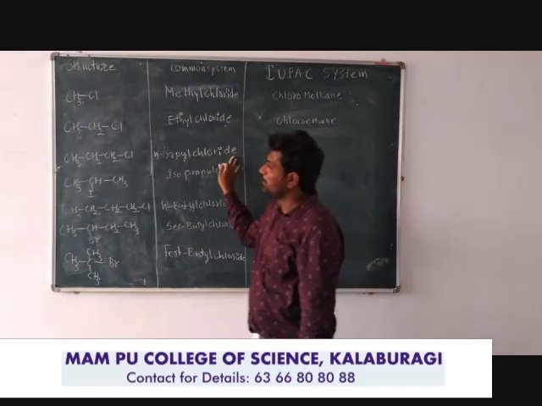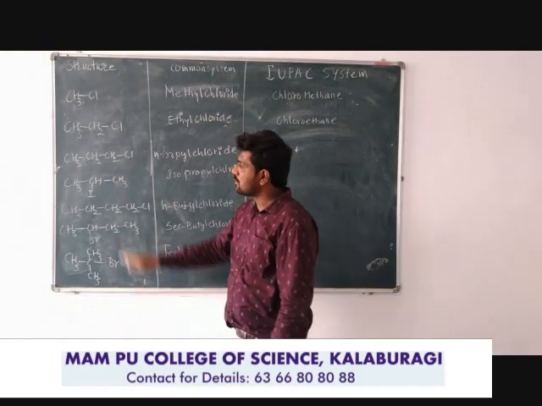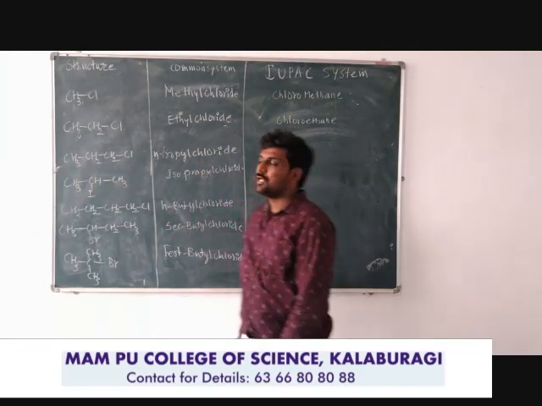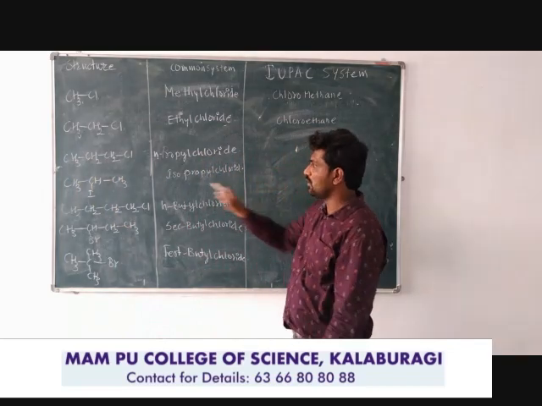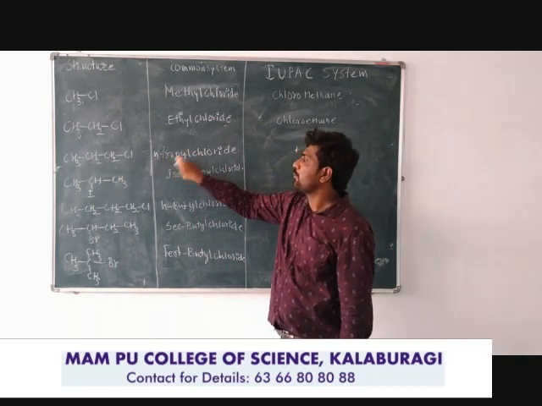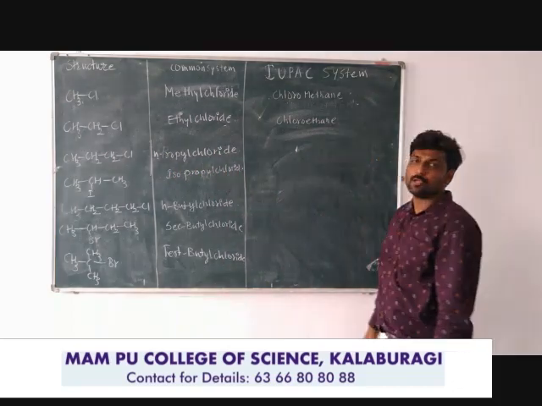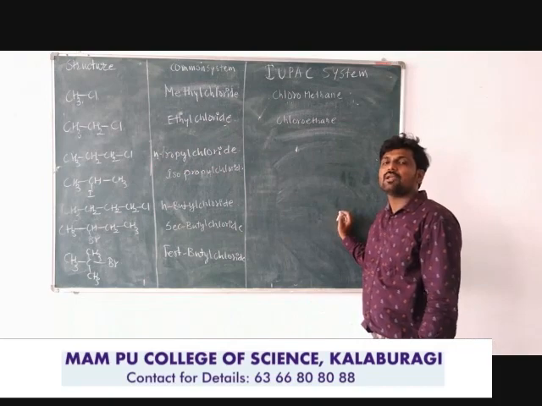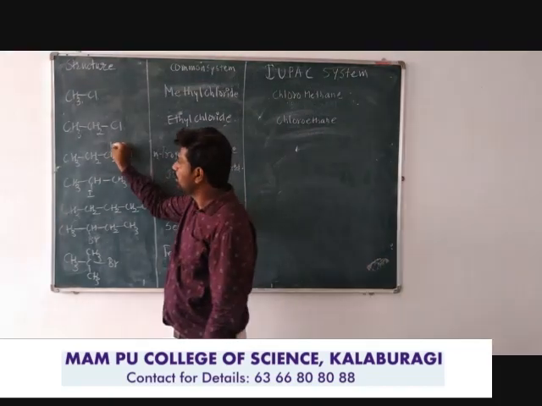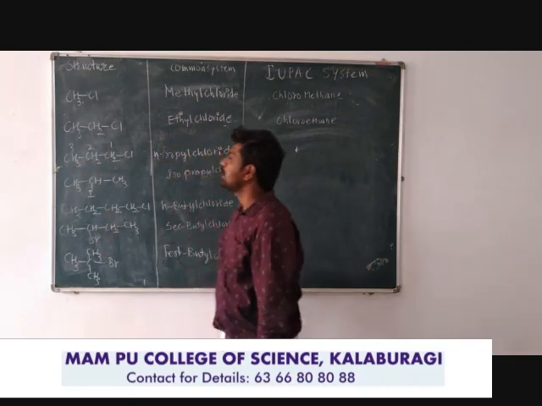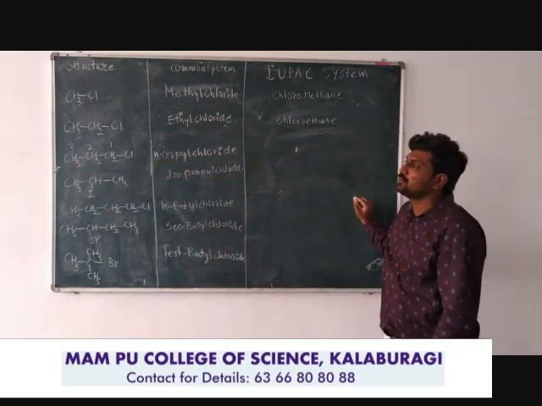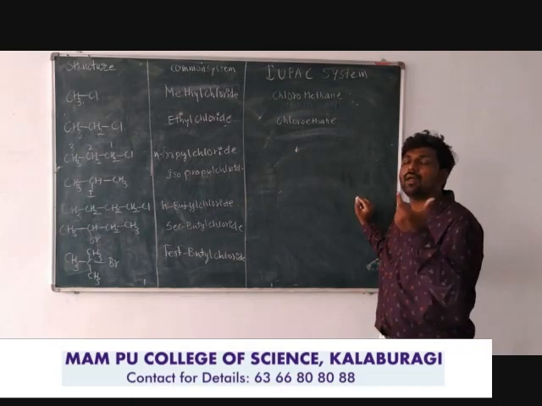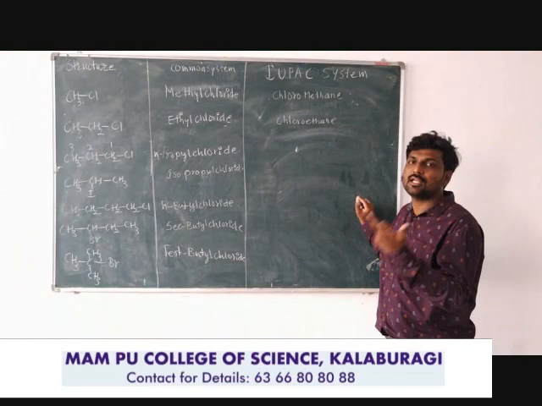Third example, look here. The third example contains three carbon atoms. The three carbon atom alkyl is propyl, and it is a straight chain, therefore normal n-propyl chloride. But according to the IUPAC system, we have to start numbering. When more than two carbon atoms are there, numbering has to be done: 1, 2, 3. Here we need to choose the direction that gives the least locant to the halogen atom containing carbon atom.